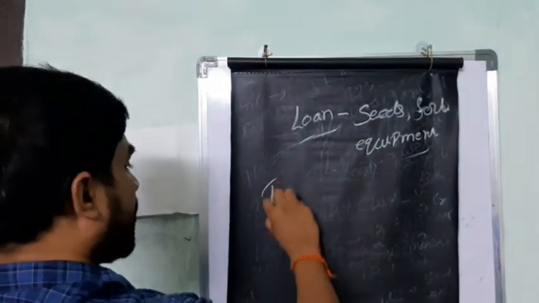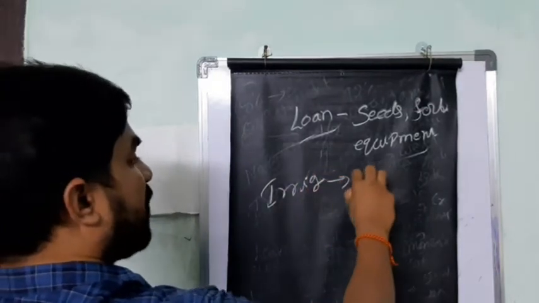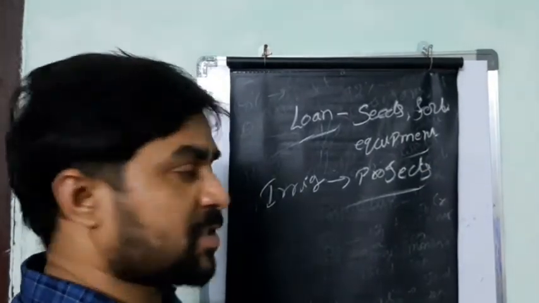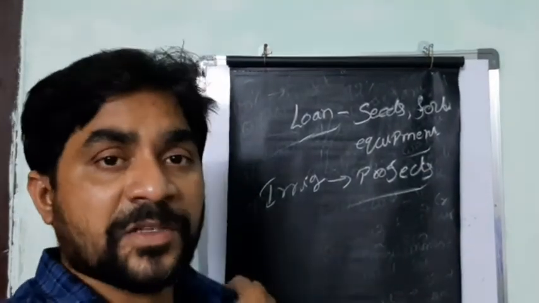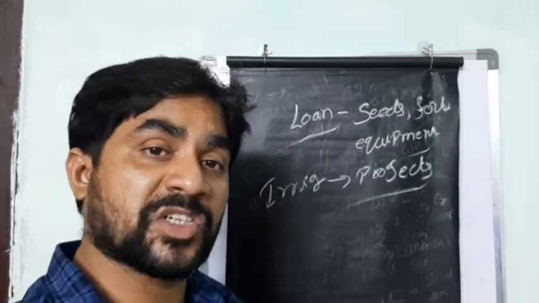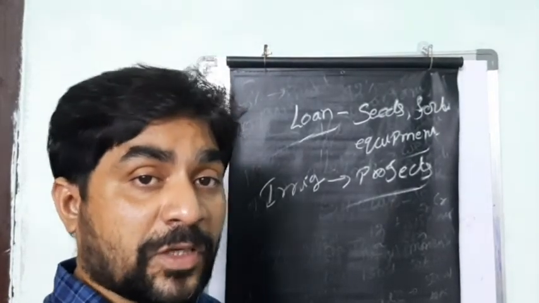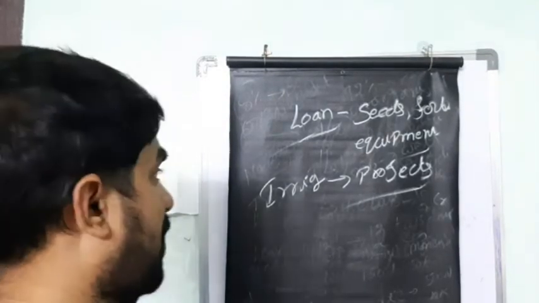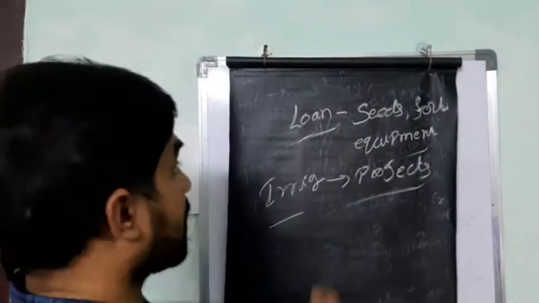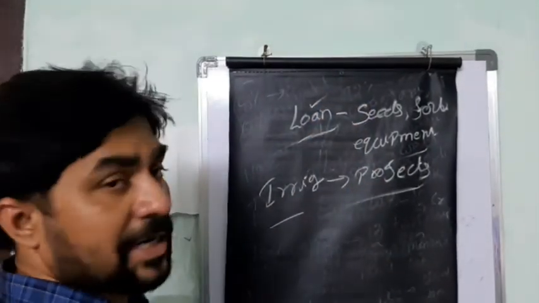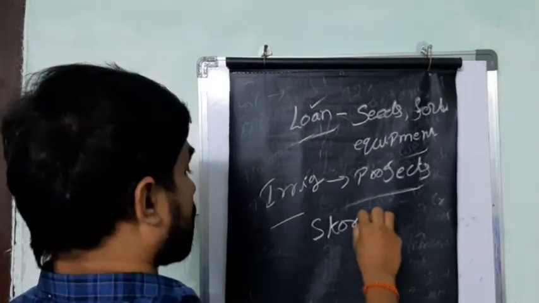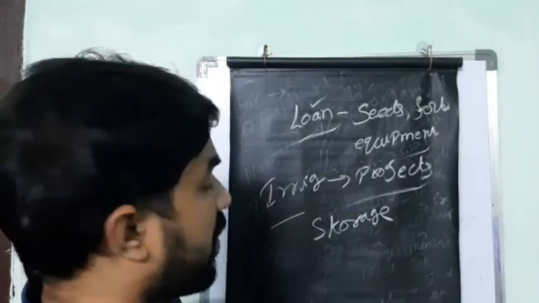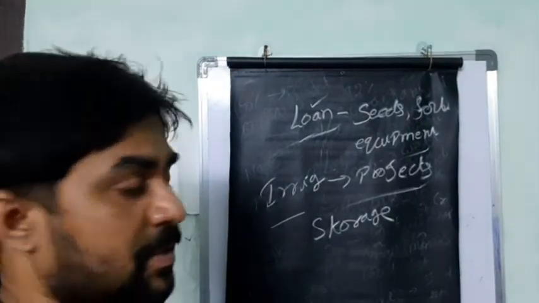And also, the government is going to provide different types of irrigation projects. Irrigation projects means we have dams. So the government of India is going to construct dams, and through the dams they will supply water. Canal irrigation is also very good for the development of farmers. Not only construction of projects and providing loans, but also storage houses, cold storage and godowns. Then they will get good employment in the farming regions.